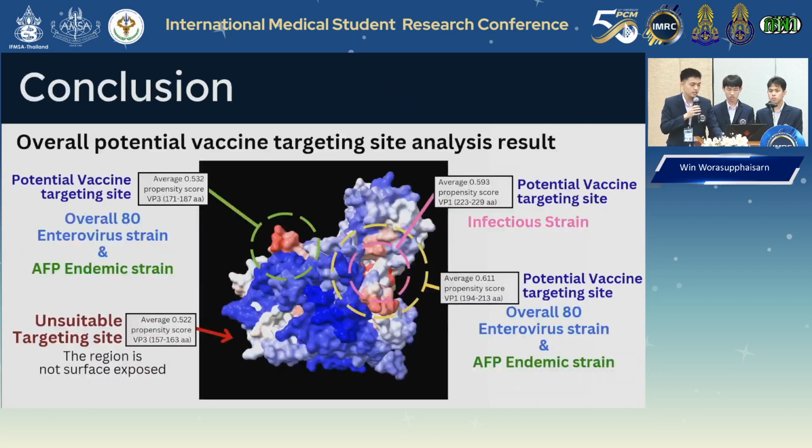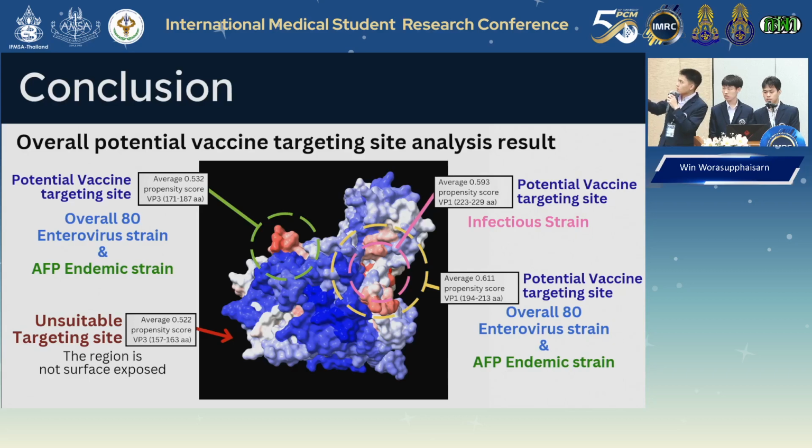We conclude that the VP1 region adjacent to the canyon and the VP3 bulging loop are correlation peaks for conservation and have a high interaction rate for the receptor, meaning that the two sites are suitable for broad vaccine development, aiming to create cross-protectiveness against a wide range of enteroviruses. In contrast, we have identified a unique correlation for the AFP endemic strain, signifying that it is possible to create a targeted vaccine that specifically targets and prevents infection of the AFP endemic strain.